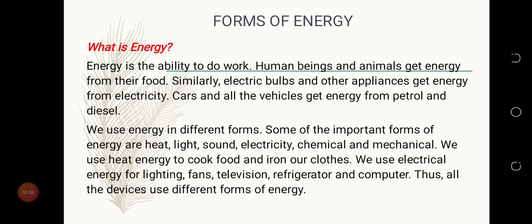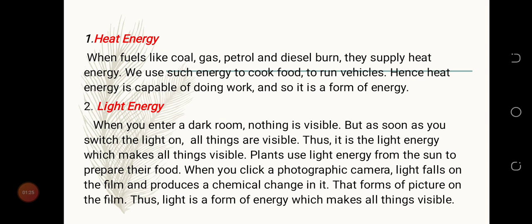We use heat energy to cook food and iron our clothes. We use electrical energy for lighting, fans, television, refrigerator, and computer. Thus, all the devices use different forms of energy. So we are going to talk about the forms of energy. The first one is heat energy.